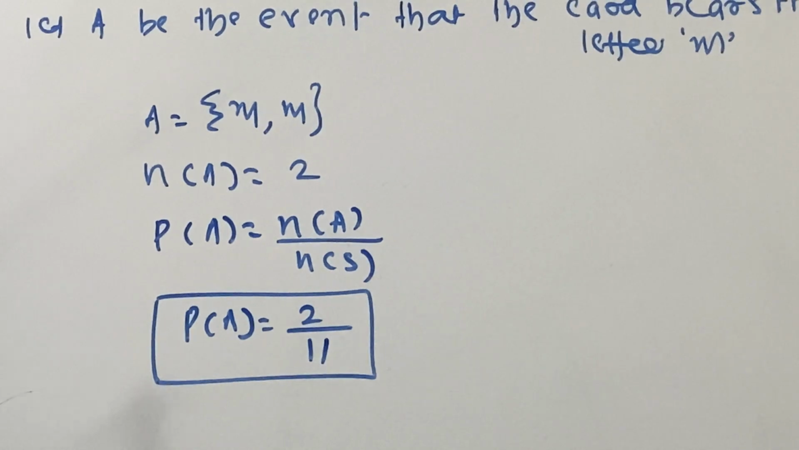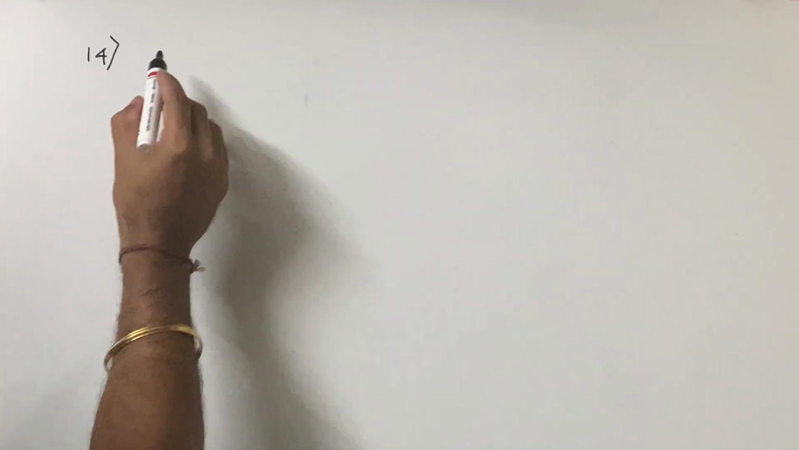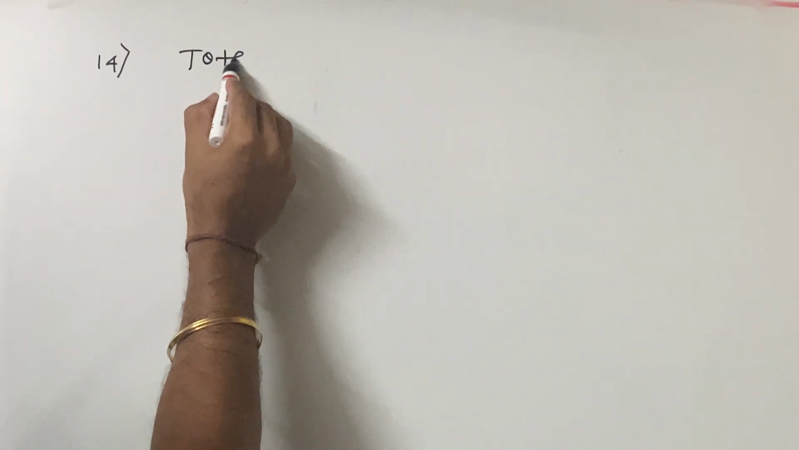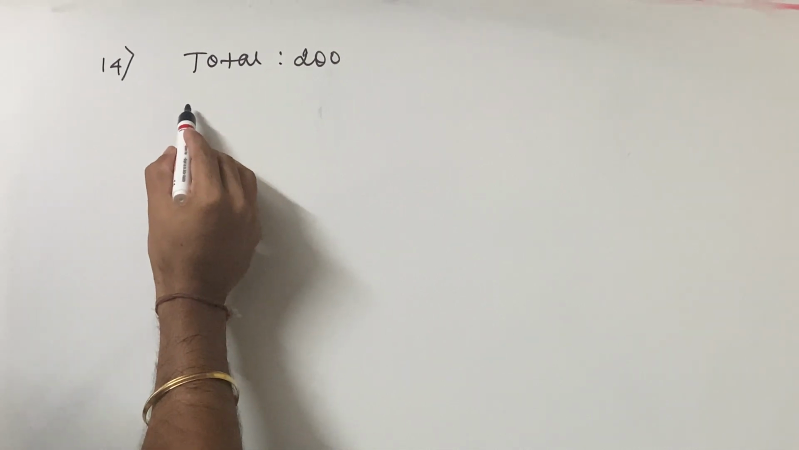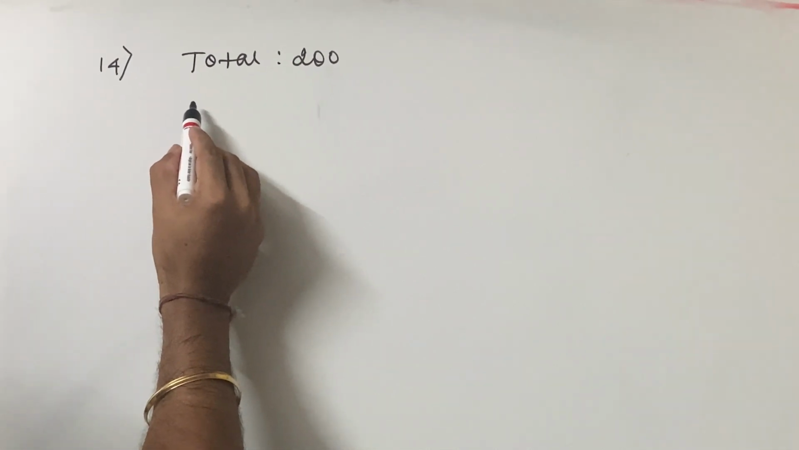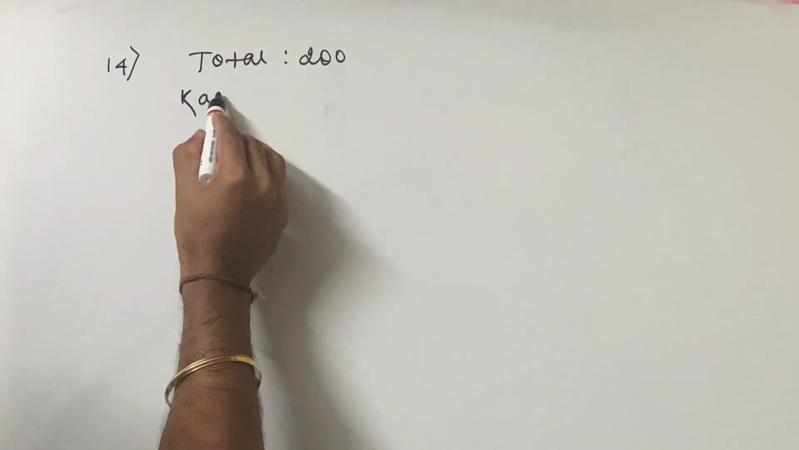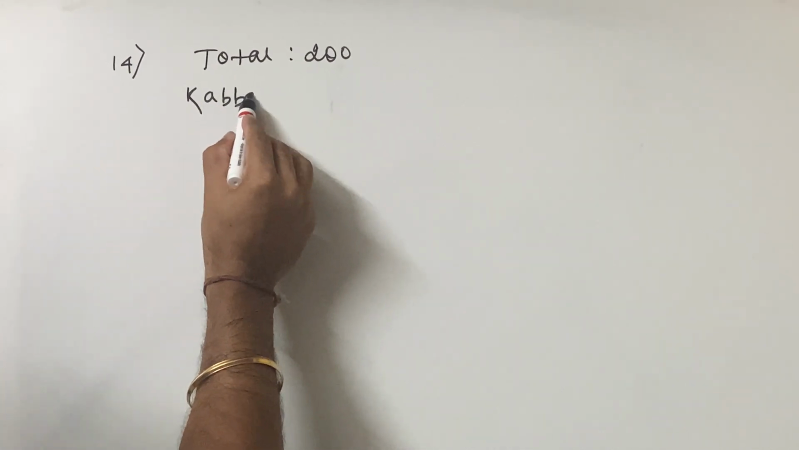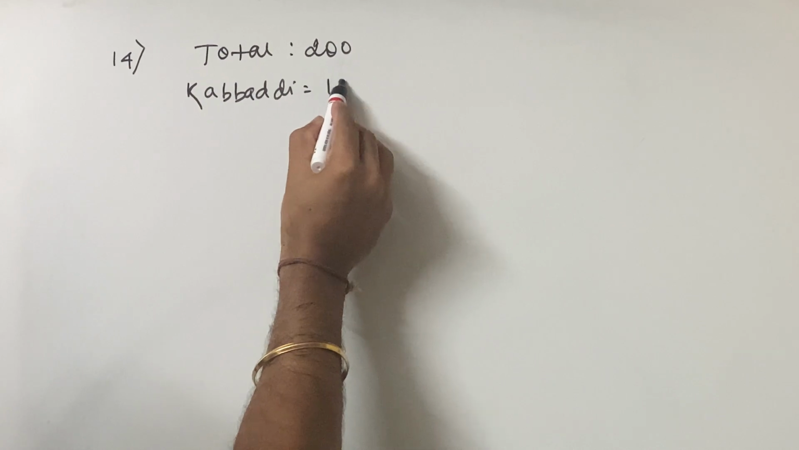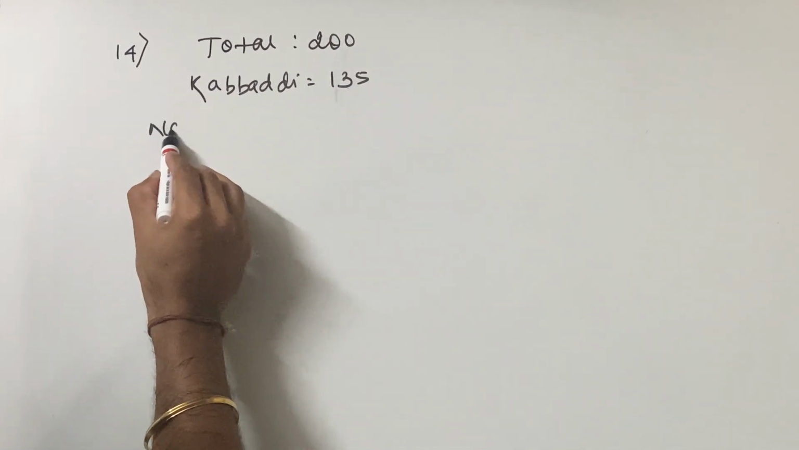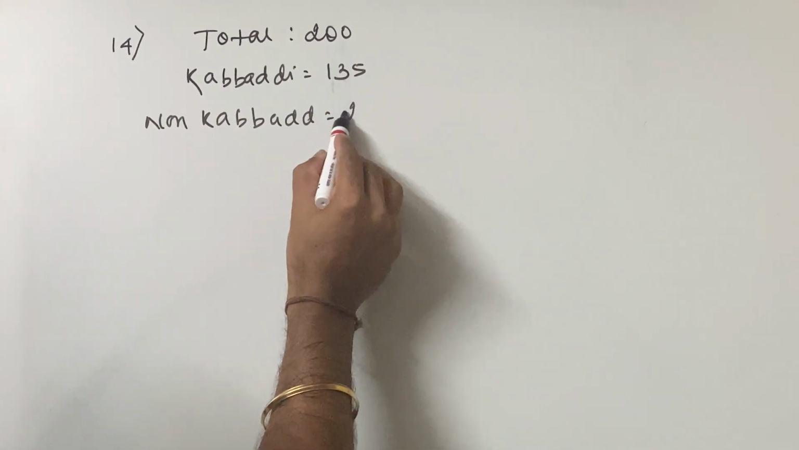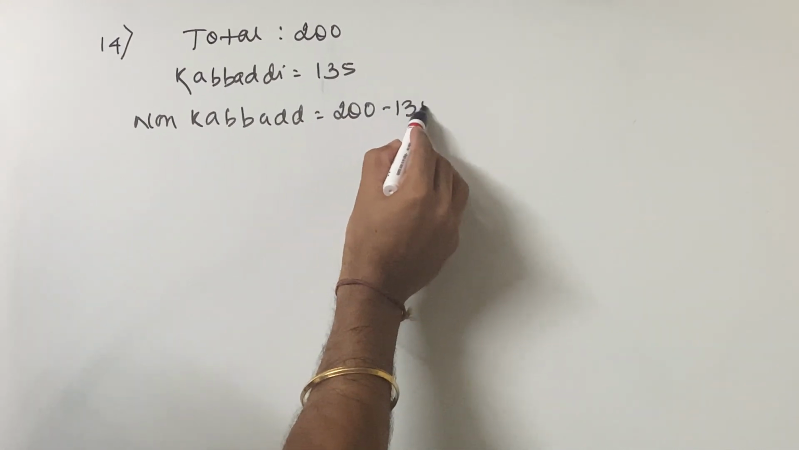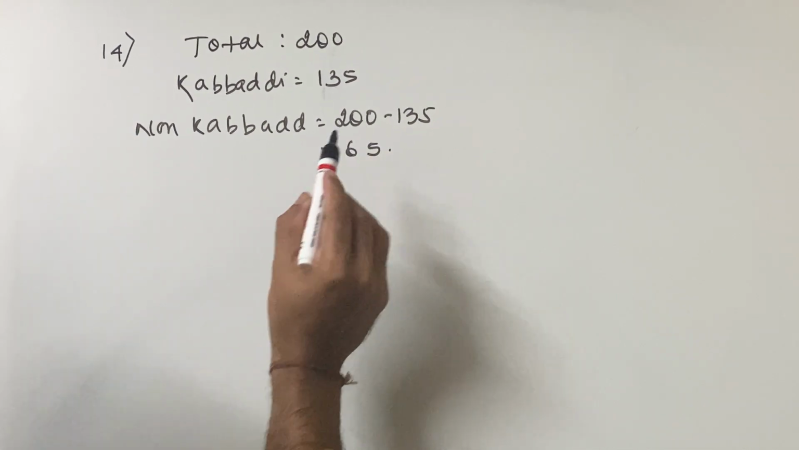It's that easy. Out of 200 students from a school, so total how many students are there? I'll just write for you: total number of students is 200. Out of 200 students from a school, 135 play kabaddi. So those who play kabaddi are 135. The non-kabaddi players, the remaining ones who do not play kabaddi, will be 200 minus 135, which is 65.